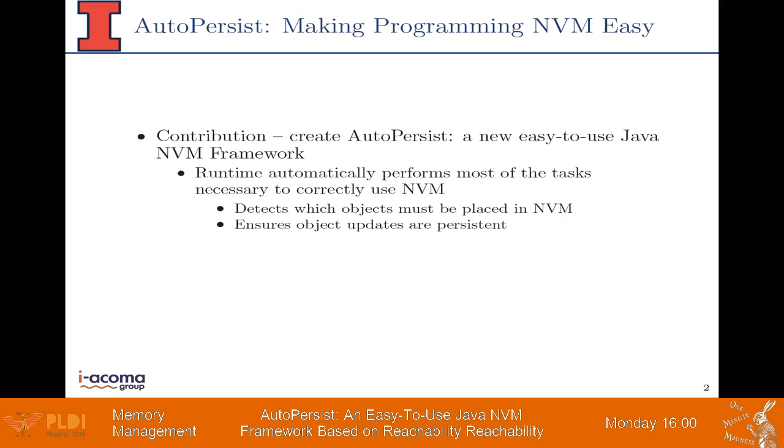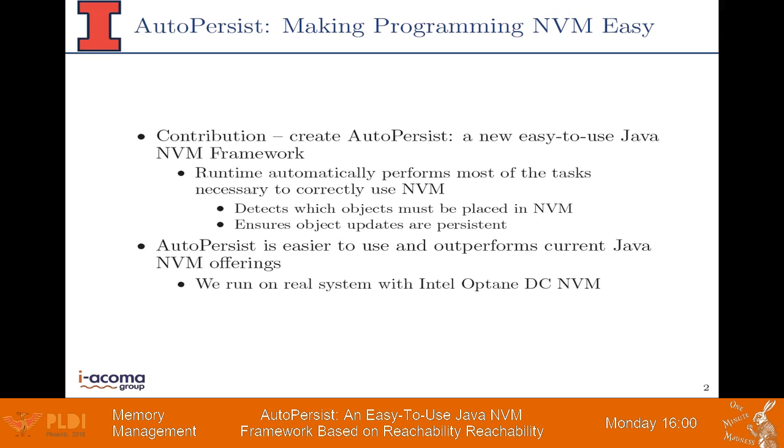To simplify this process, we have created AutoPersist, a new Java NVM framework which leverages the runtime to do much of the work. In AutoPersist, the runtime dynamically detects which objects must be stored in NVM and ensures object updates are persistent. We find AutoPersist is easier to use and also outperforms current Java NVM offerings.